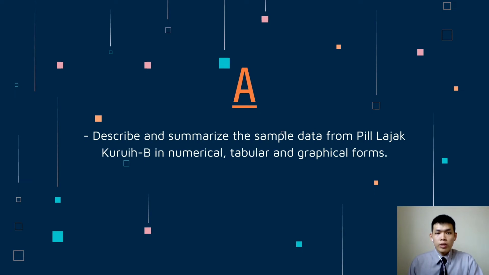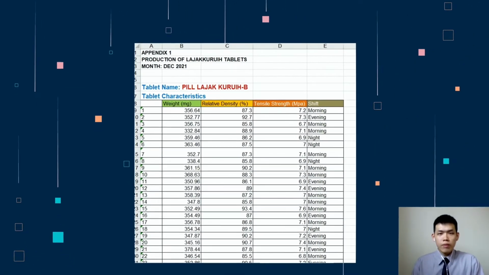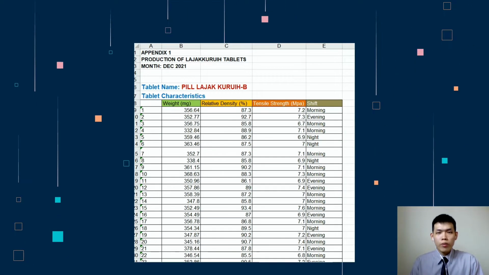It describes and summarizes the sample data from LajakLaku B in numerical, tabular, and graphical forms. The data given consists of weight, relative density, and tensile strength of the tablets. All the numerical, tabular, and graphical forms related to this data shown later were obtained by using the pivot table function in Excel.